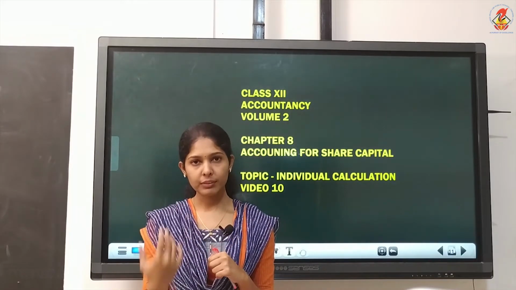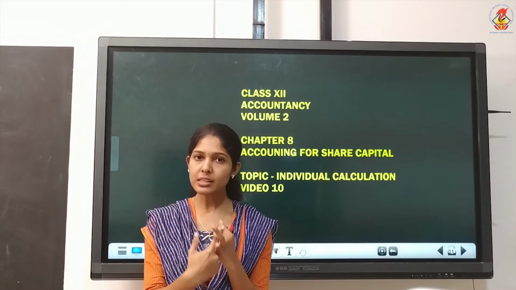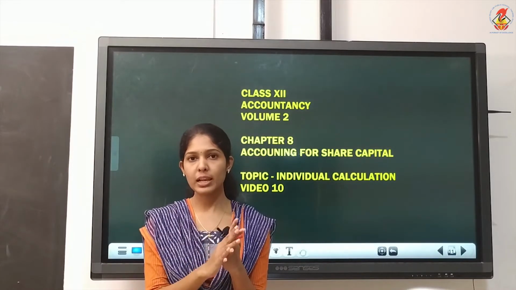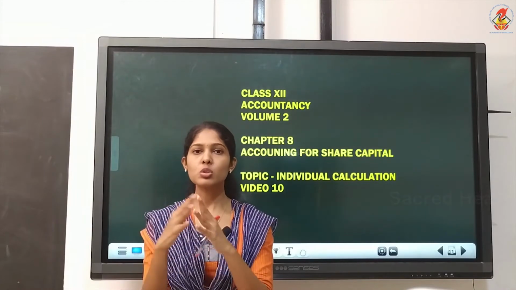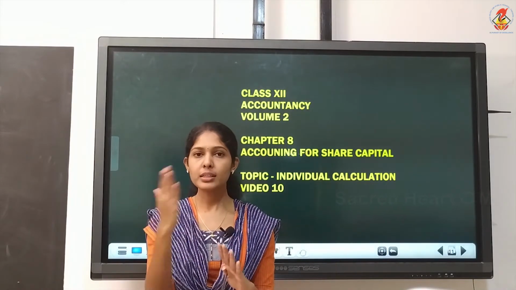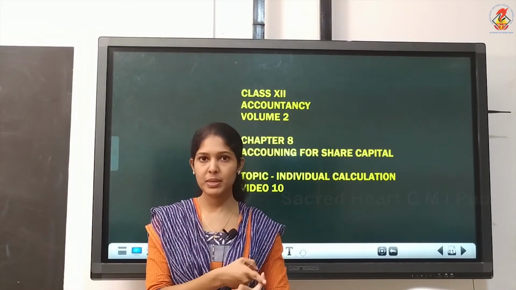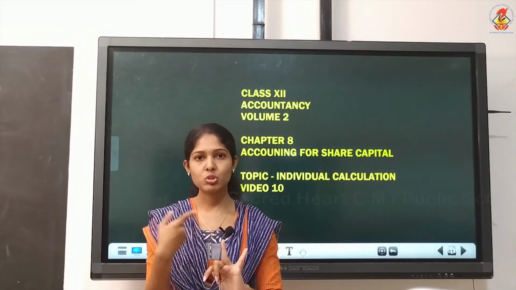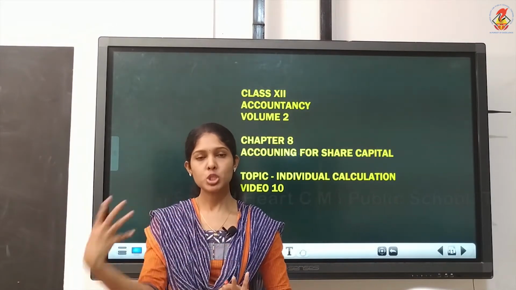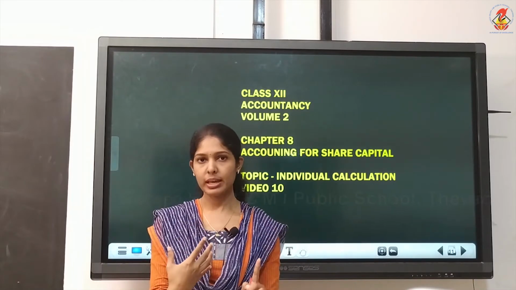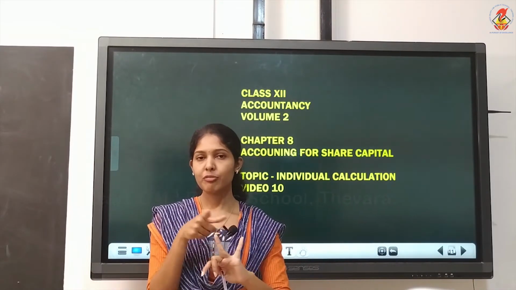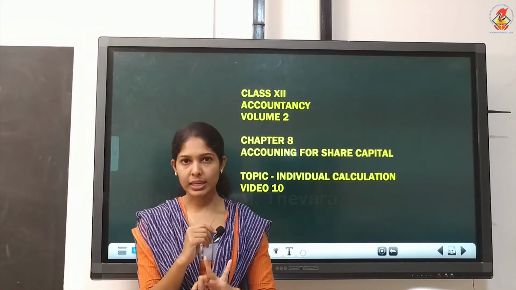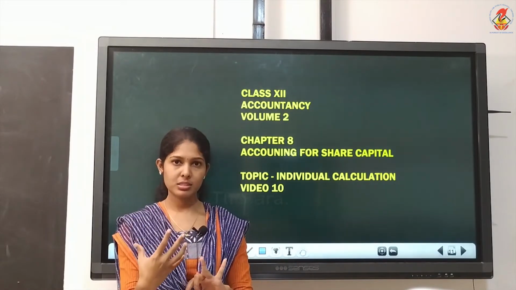Now, in certain other questions, we'll have to do individual calculation also. Individual calculation means exclusively for the shareholders you will have to do calculation other than the company. Company calculation must be there. Then with that we'll have to add calculation for shareholders. That's called individual calculation.